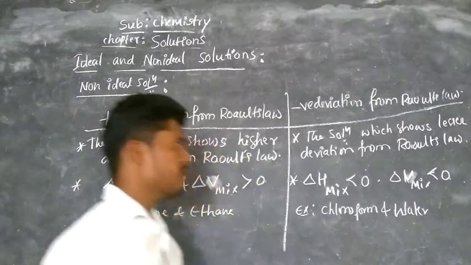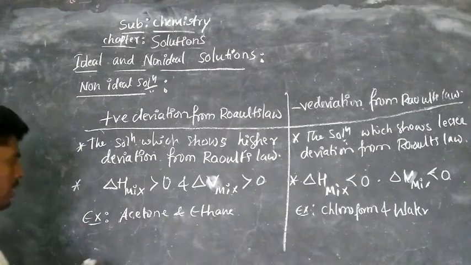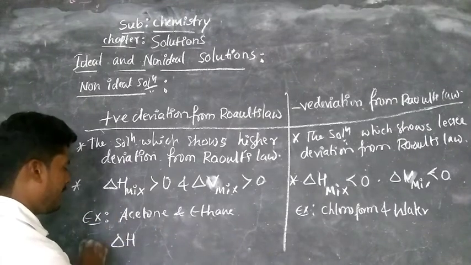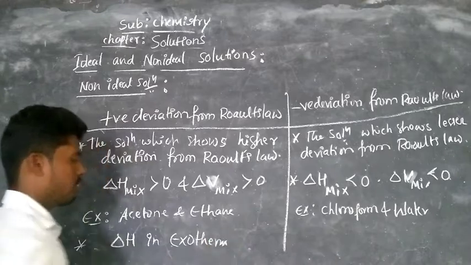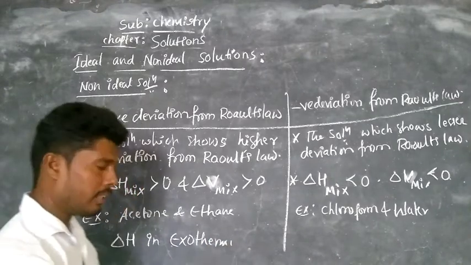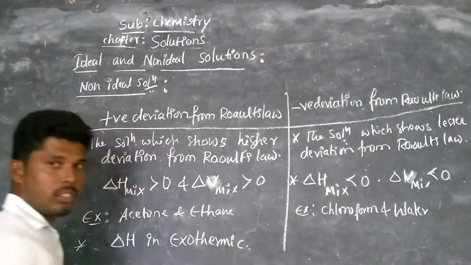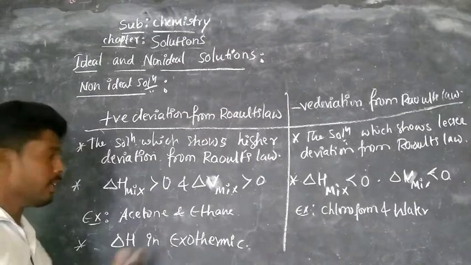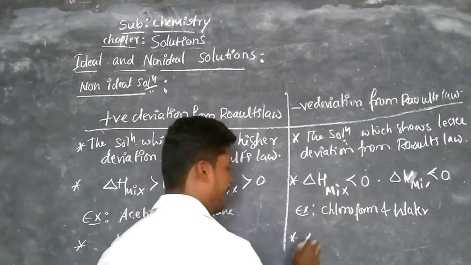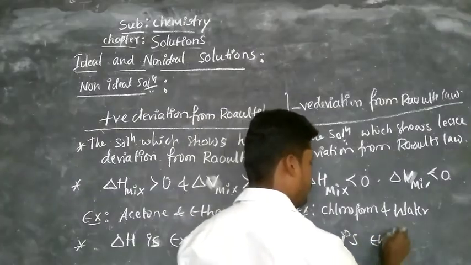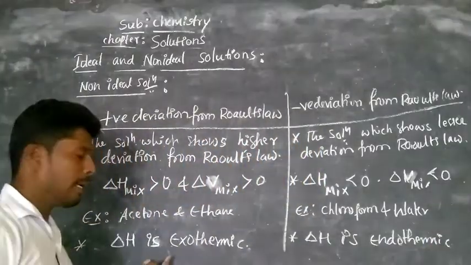These are the best examples for positive and negative deviation. Now observe, in these positive and negative deviations, the delta H is exothermic in one and endothermic in the other. In positive deviation delta H is endothermic, and here delta H is exothermic. So here absorption of heat takes place, here liberation of heat takes place.